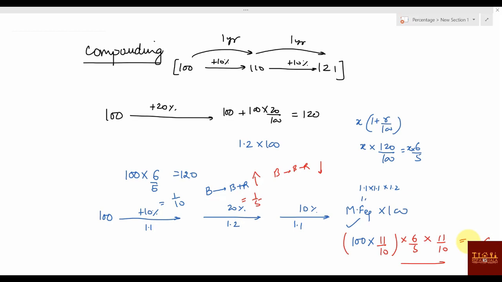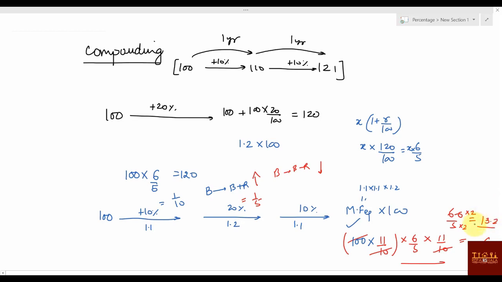You can actually cancel this. You can say 10, 10, 100 gone. This is 66 by 5. Or for the 5, what you can do is multiply by 2 and divide by 2. So this will become 132 by 10, or you can say 13.2, right?